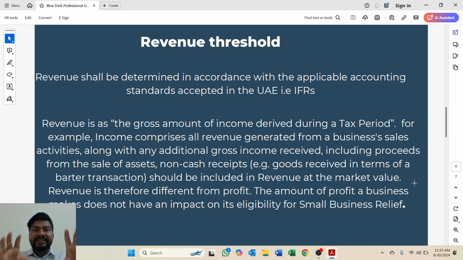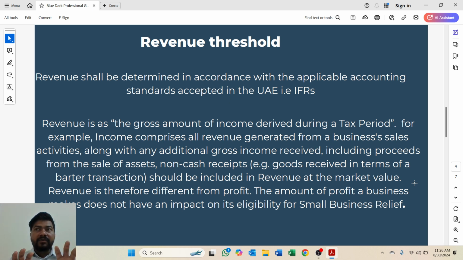So income received from business sales activities, plus any sale proceeds from sales of assets or dividends, shall be added to calculate the revenue threshold for small business relief. Also, non-cash receipts, such as goods received in a barter transaction, shall be included in the revenue, but at market value.